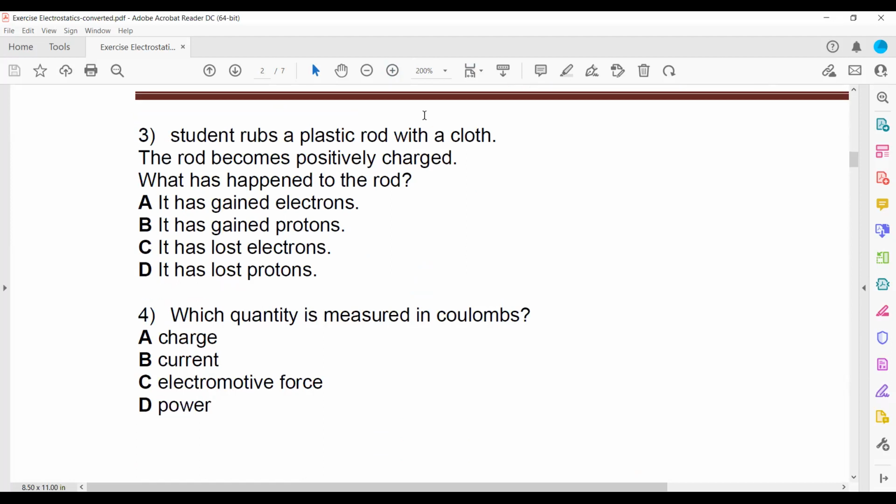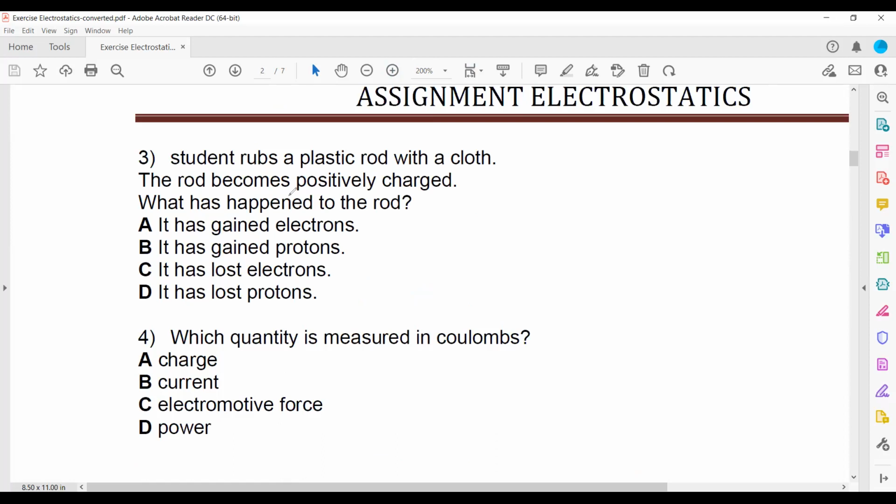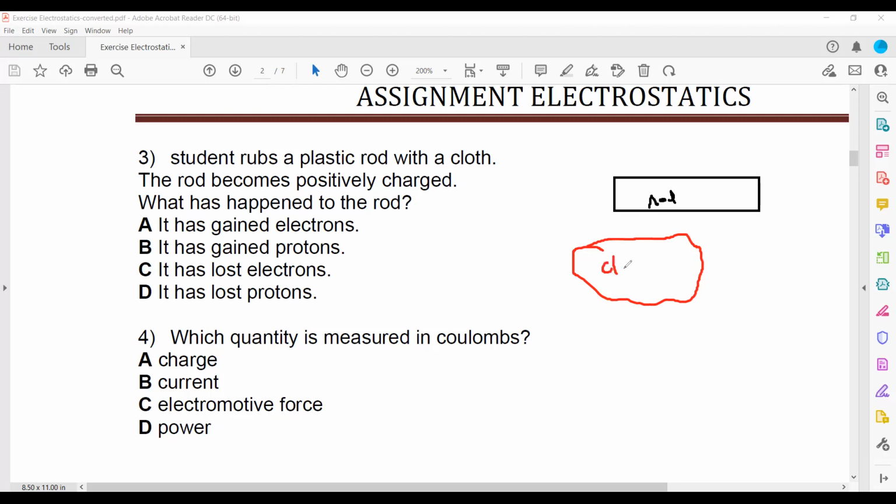Then a student rubs a plastic rod with a cloth. The rod becomes positively charged. For example, this one is a rod and here is a cloth. When we rub them together, as a result, the rod becomes positive. Why does the rod become positive? Because it is losing electrons. When a substance loses electrons, it gets a positive charge, and the substance that gains electrons becomes negative.